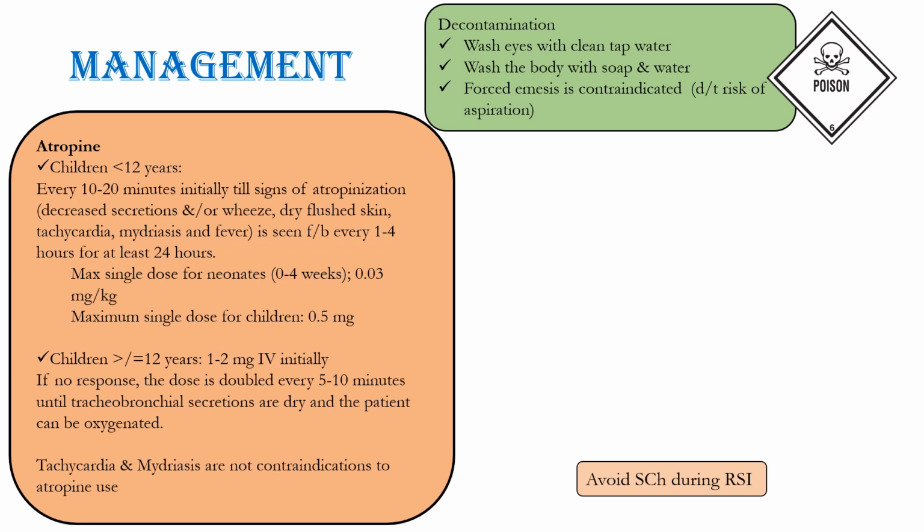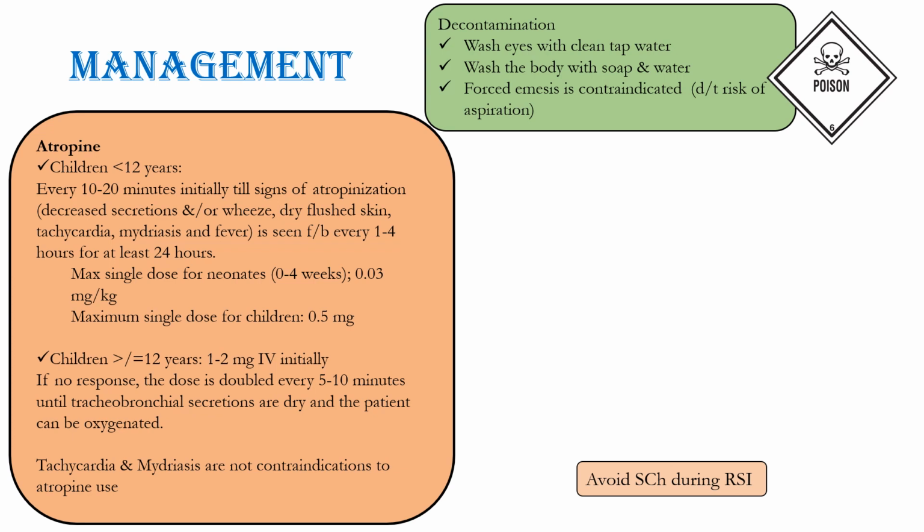Atropine in children less than 12 years of age is given every 10 to 20 minutes initially till signs of atropinization in the form of decreased secretions and or wheeze. Dry, flushed skin, tachycardia, mydriasis and fever is seen. This should be followed by giving atropine every 1 to 4 hours for at least 24 hours. The maximum single dose for neonates 0 to 4 weeks of age is 0.03 mg per kg, and the maximum single dose for children is 0.5 mg.